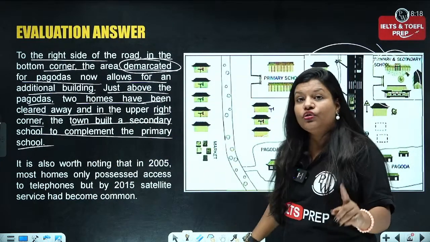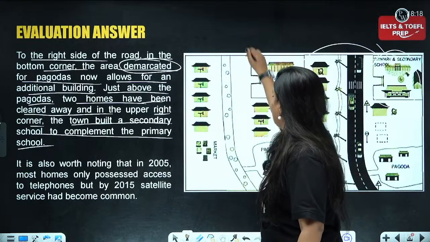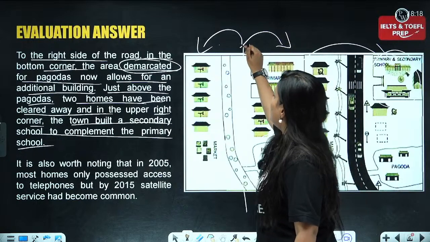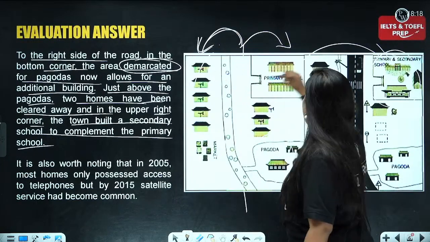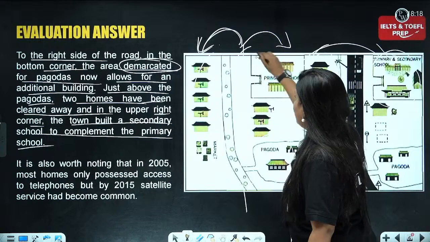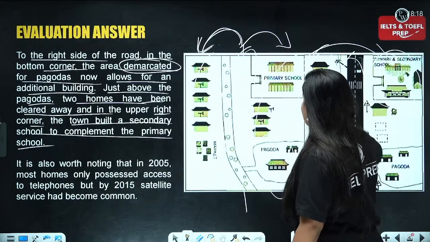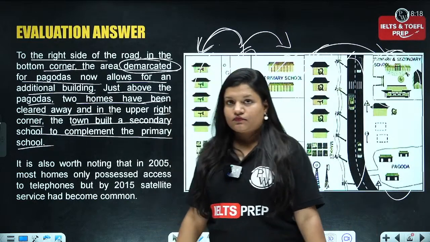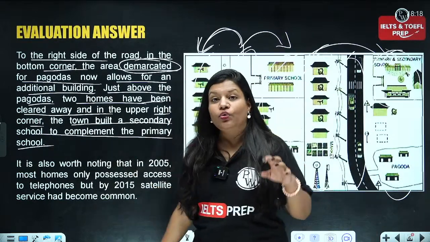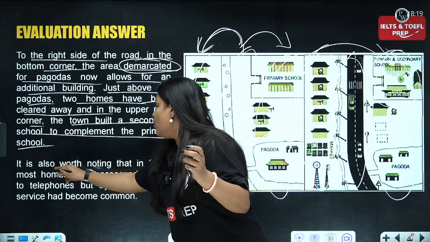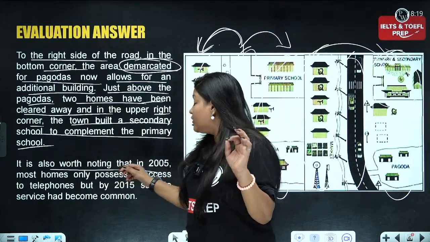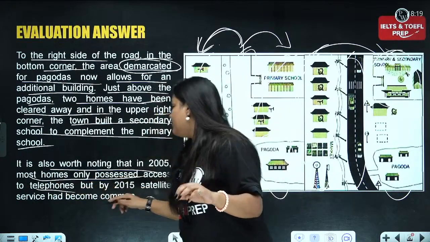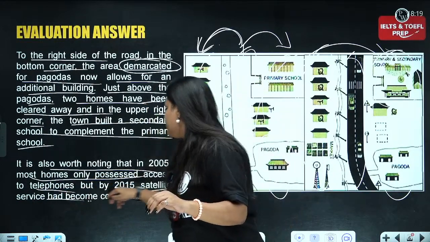So you can also do it in such a manner that you divide the map into two. So earlier you defined this and then you are defining this. Earlier you compared this portion and this portion together, then the middle portion, and then the corner side, or you can say the right side of the data you have defined. Okay. So these are the things that you need to come up with. Okay. It is also worth noting that in 2005, most homes only possessed access to telephones, but by 2015, satellite service had become common.